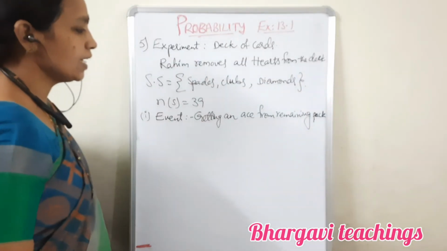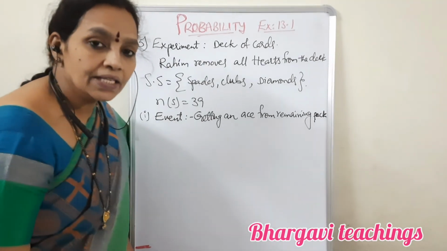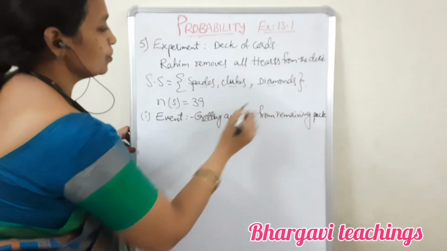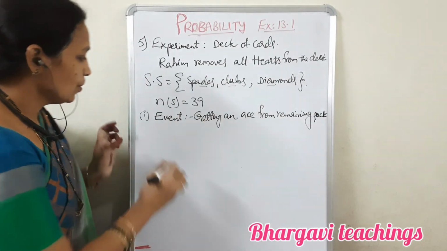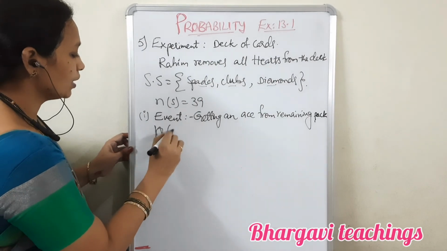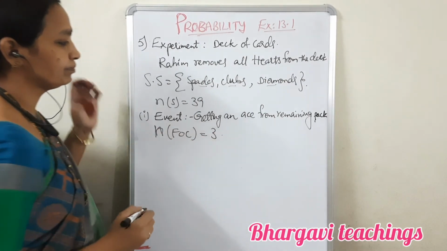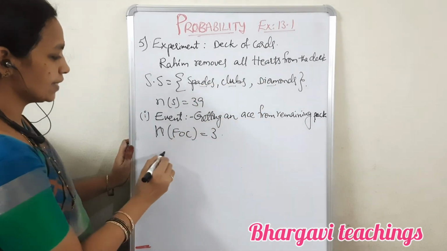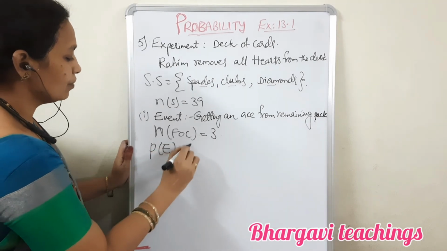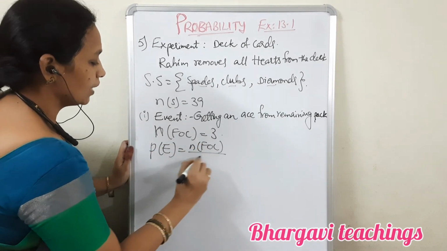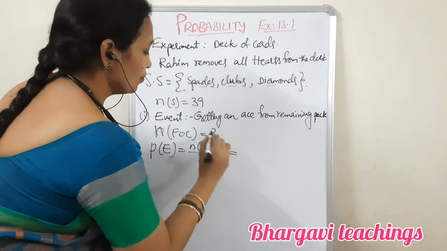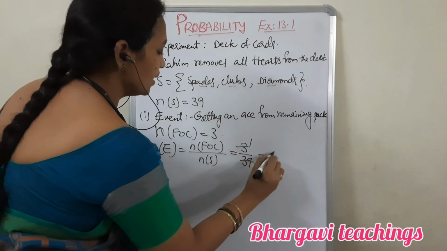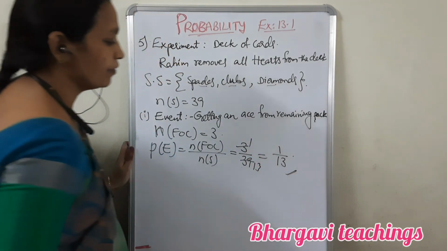The first event is getting an ace from the remaining pack. There are 3 suits, and each suit contains 1 ace, so 1 plus 1 plus 1 is 3. The number of favorable outcomes is 3. Probability of an event is the number of favorable outcomes divided by the total number of possible outcomes. So it is 3 by 39, which is 1 by 13.